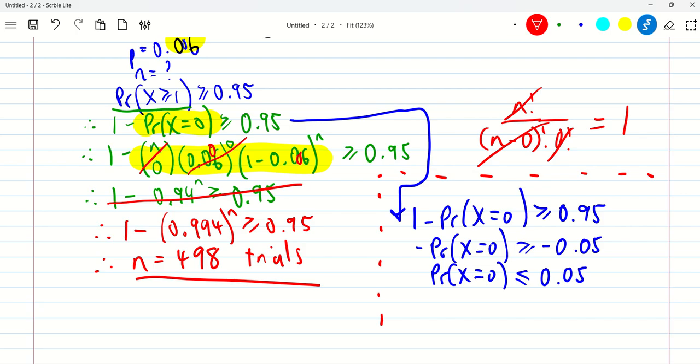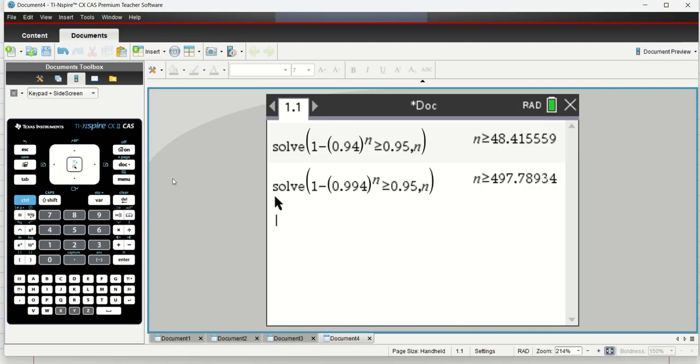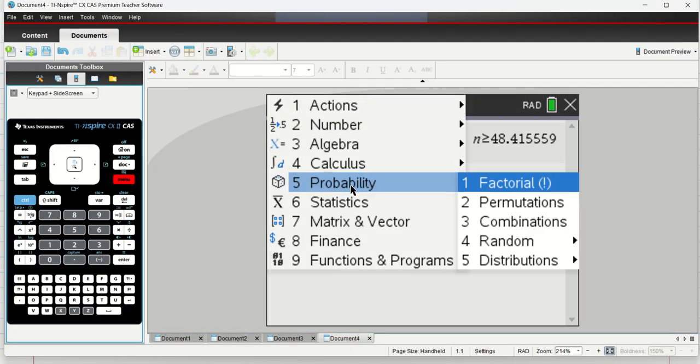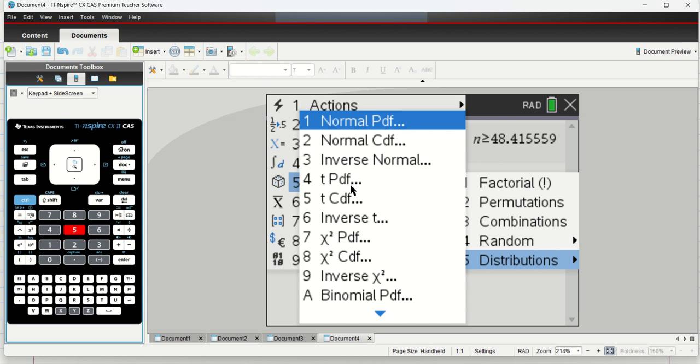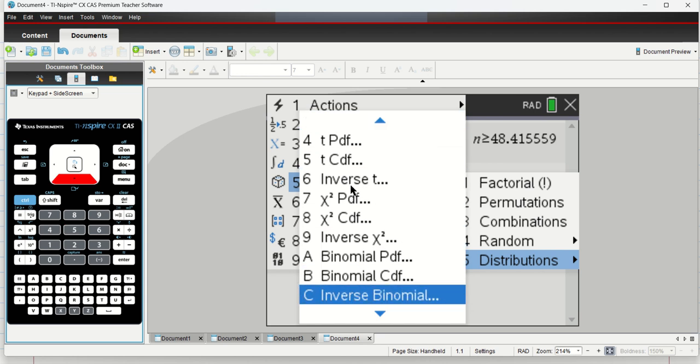And so if I do that right, and I want to know what n is equal to, where the probability of x equals 0 is less than or equal to that, how many trials do I need to get that as a probability? Then what we can do is go to our CAS calculator and go menu, probability, distributions. We can go down to binomial.